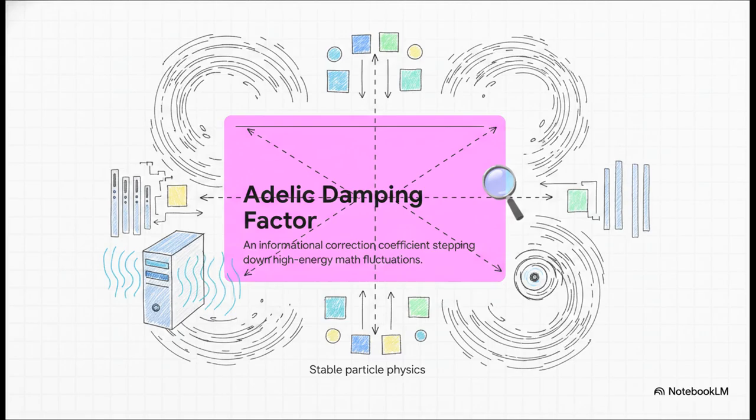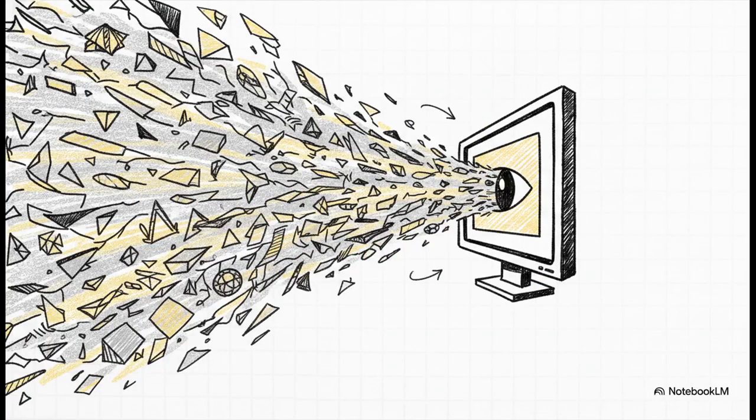Without this exact, highly specific mathematical modifier, reality would just collapse. The intense electromagnetic coupling would literally force the universe to lock up in infinite computational loops. Instead, this factor steps in and acts as a system governor. It literally steps down that high-energy math, filtering all that chaotic numeric potential into the stable, predictable physics we experience every single day.